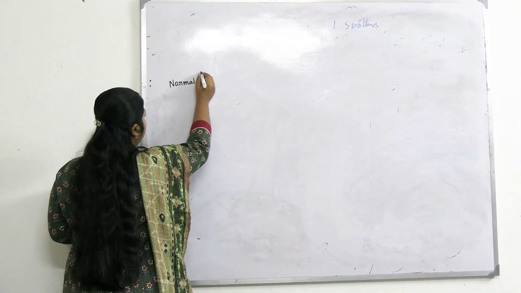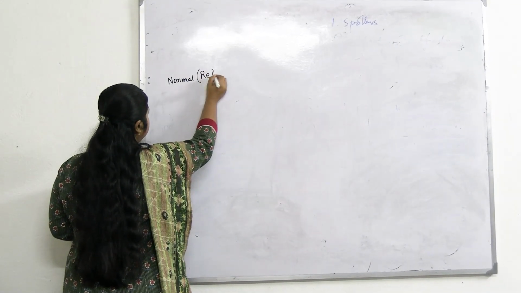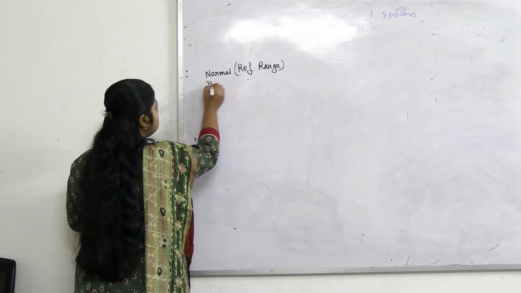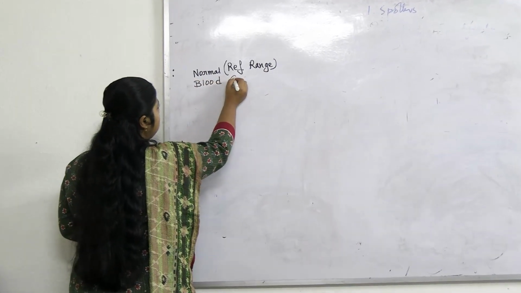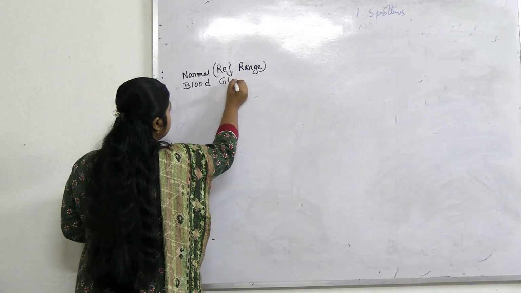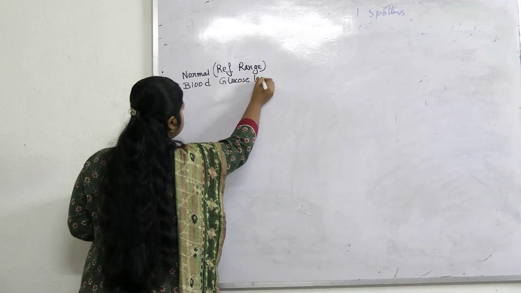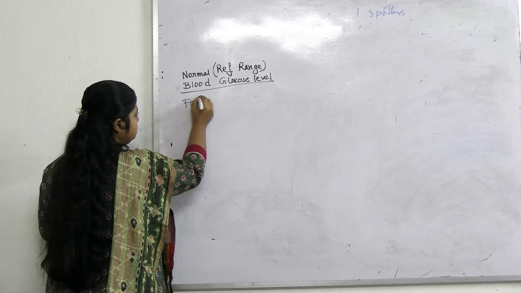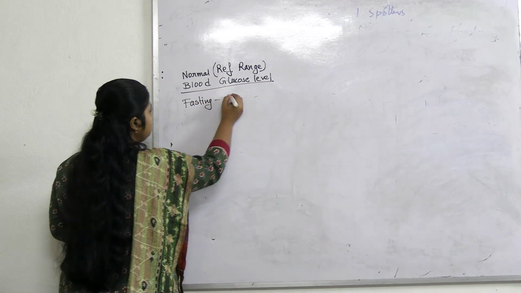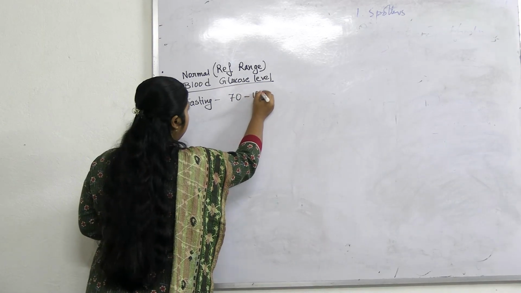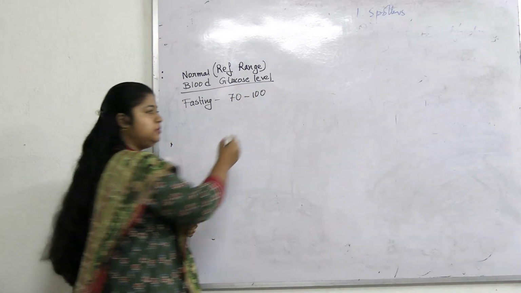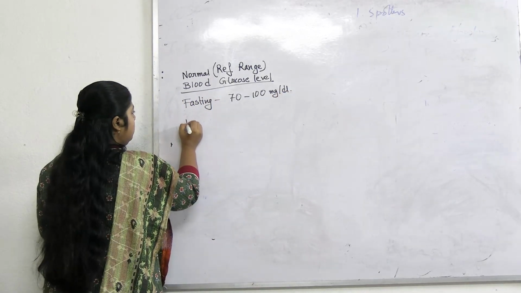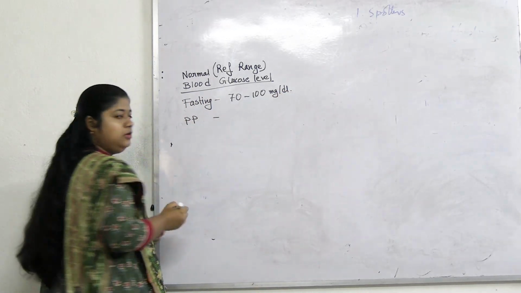Normal is known as the reference range. This is the blood glucose level. For fasting, it is 70 to 100. What is the unit? Milligram per dl.